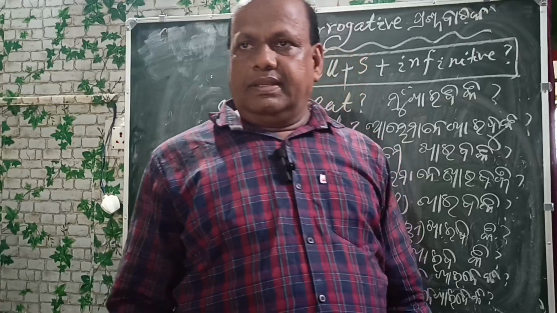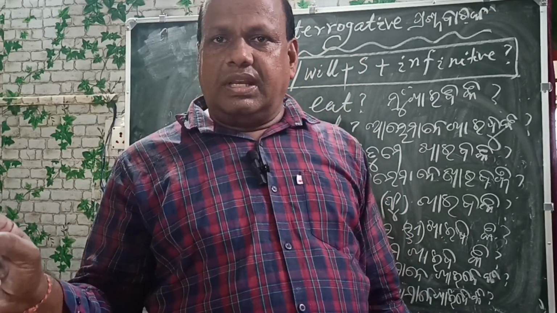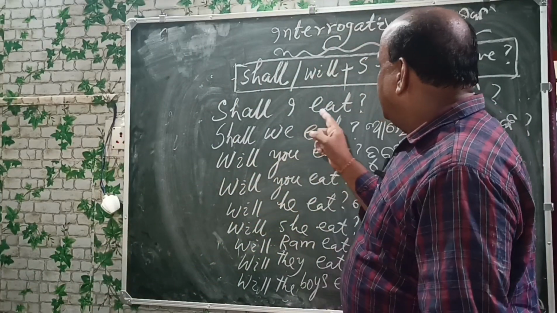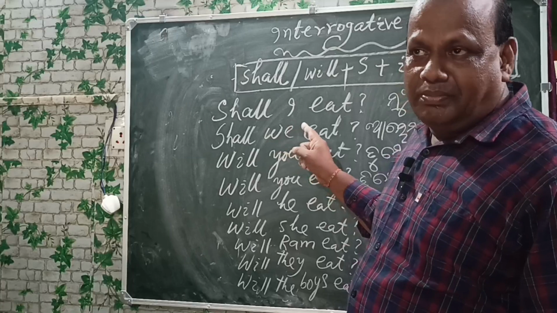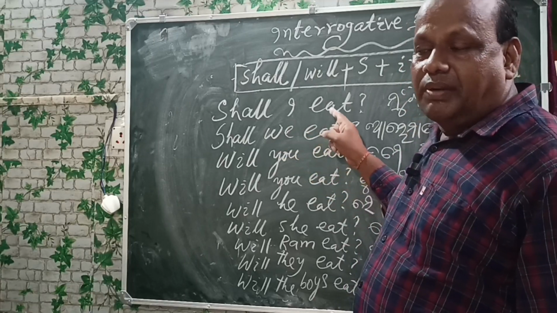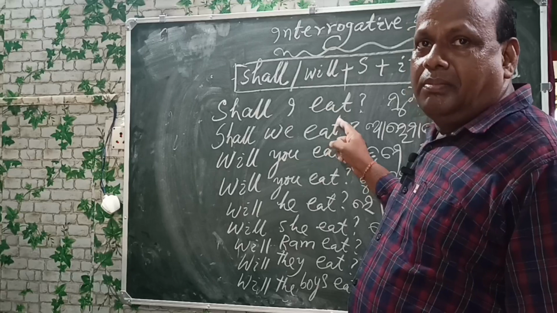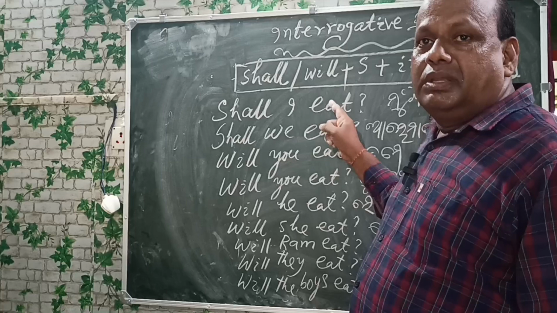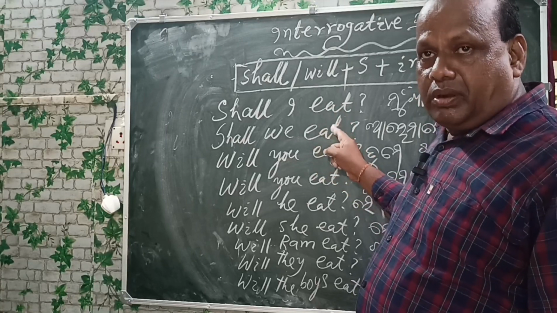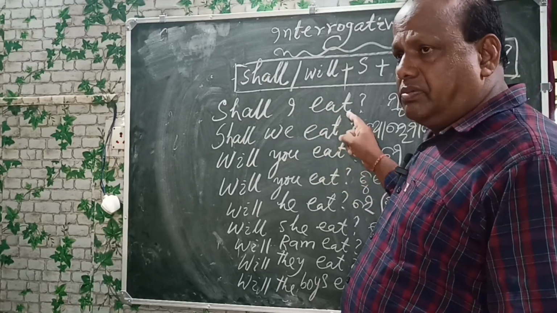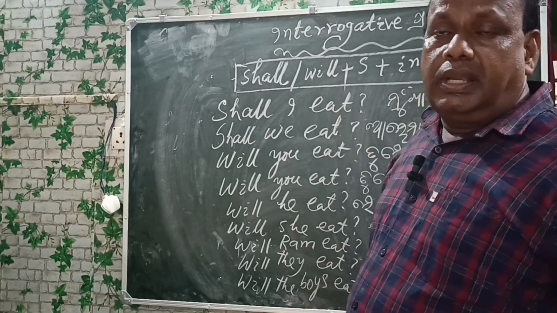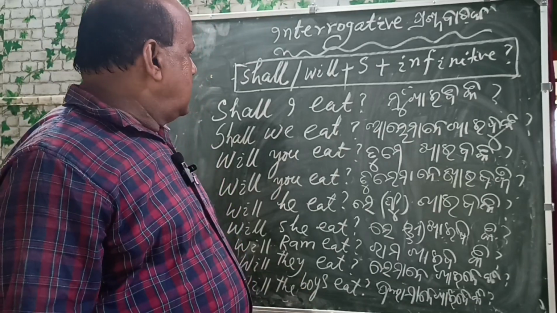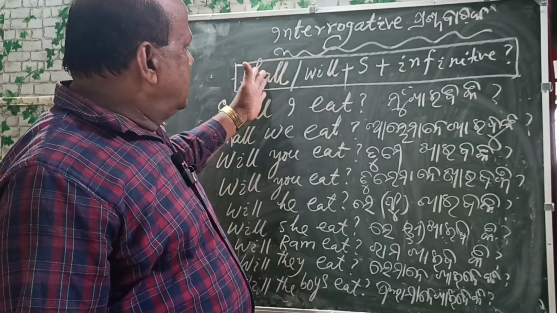Remember only one thing. Shall, will are the modal auxiliaries and they always take the infinitive form of the verb. I shall eat. I shall eating is incorrect because shall is a modal auxiliary. After shall or will or may, might, can, could, these are the modal auxiliaries, we use the infinitive form of the verb. No ing form, no ed form, no past participle, no other form will be used after the modal auxiliaries. So now you see this is the pattern.